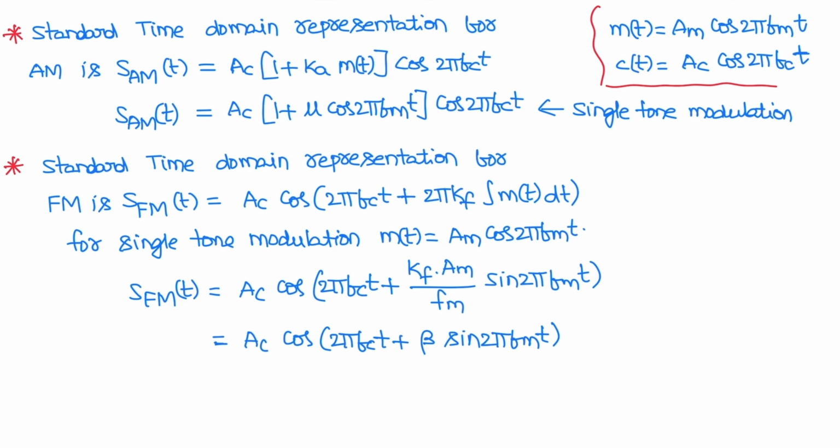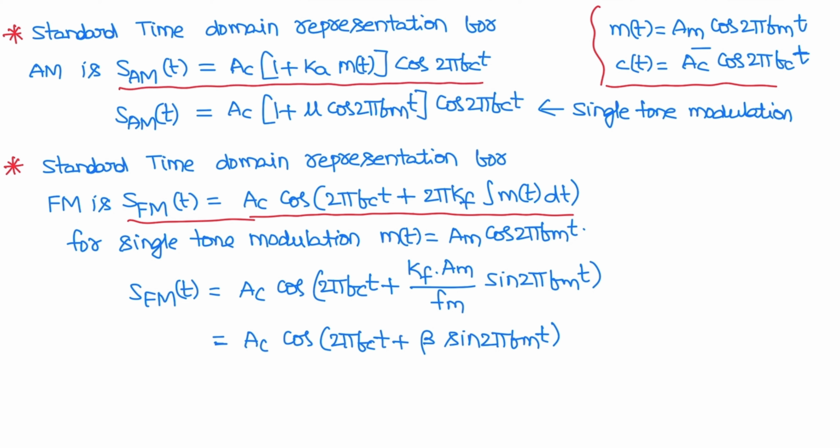Let us see. The standard time domain representation for an AM signal is Ac into 1 plus Ka m(t) cos 2 pi fc t. If the message signal is a single tone signal, m(t) is Am cos 2 pi fm t, and in that case the AM signal equation is Ac into 1 plus mu cos 2 pi fm t into cos 2 pi fc t. Similarly, the standard time domain representation for an FM signal is Ac cos of 2 pi fc t plus 2 pi kf integral m(t) dt.